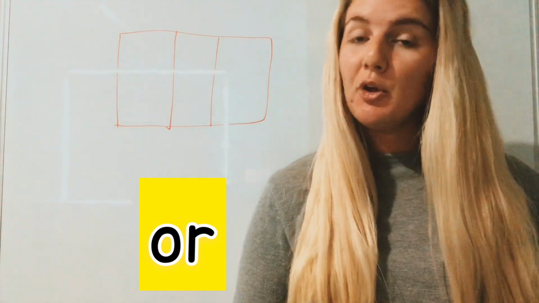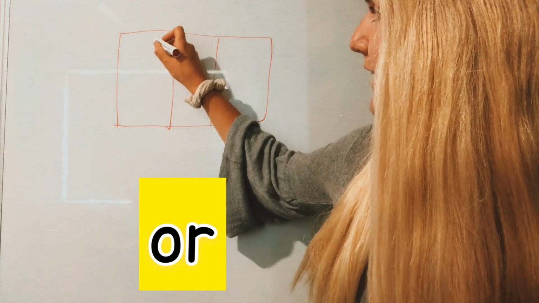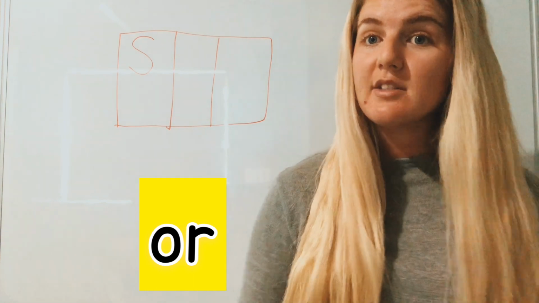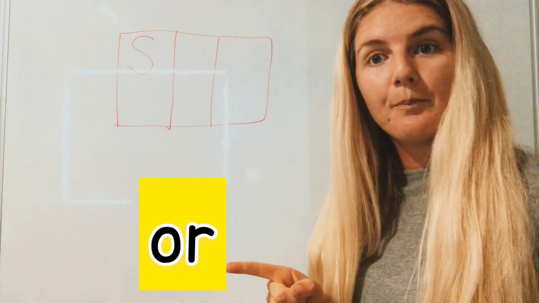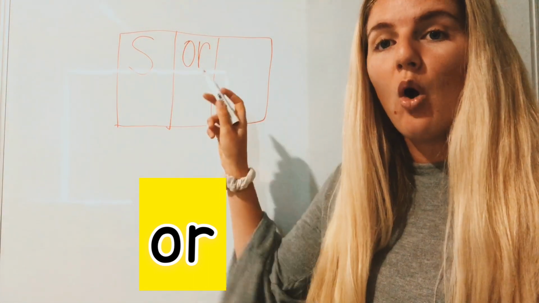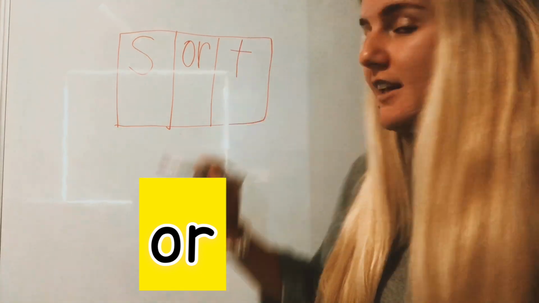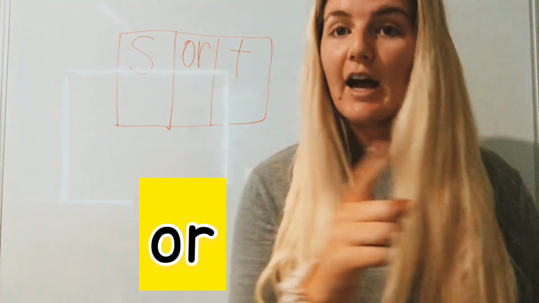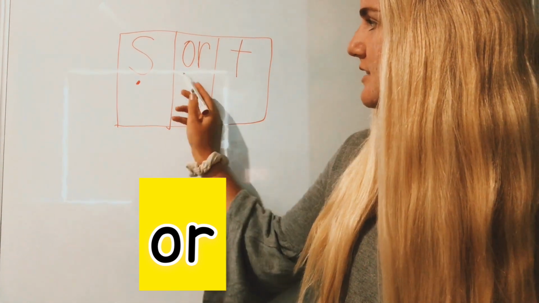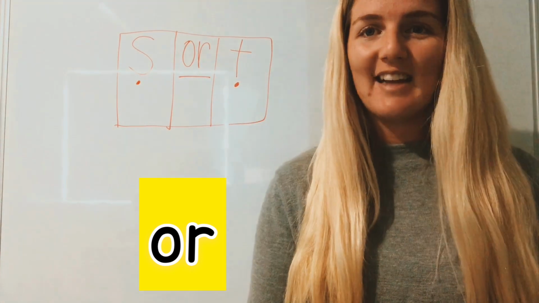Okay, what's the first phoneme you hear in the word sort? S. That's right, that is the grapheme S. Well done. What's the second phoneme you hear in the word sort? Or. Oh, is that our digraph? It is. Well done. Write it down. S, or, t. What's at the end? T. Excellent. You've written the word sort. Now, do you know where the sound buttons and sound bars go? That's right. Sound button and sound bar for our digraph OR and sound button because T is making a sound by itself.